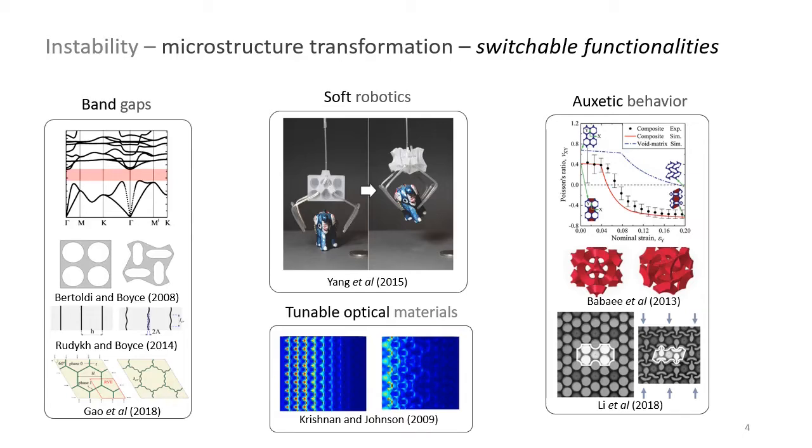This gives an opportunity to design materials with switchable functionalities. For example, acoustic metamaterials with band gaps, soft grippers, optic materials, and also auxetic materials. Apparently, the key factor in these applications is the patterns that we get post-instability. Here I will consider the factors that dictate the buckling patterns in soft fiber composites.